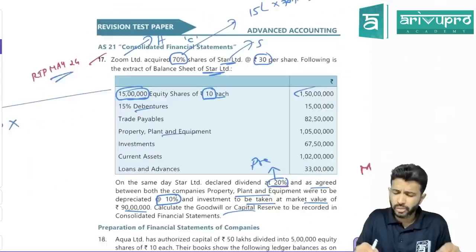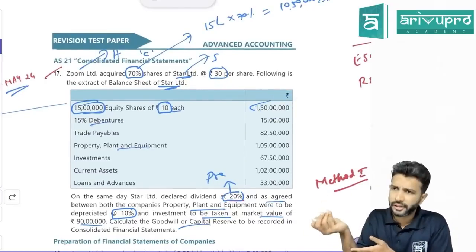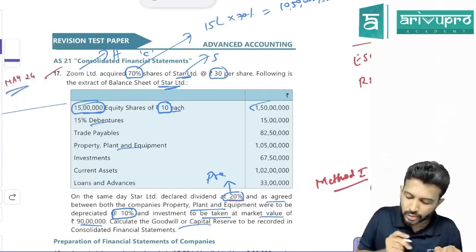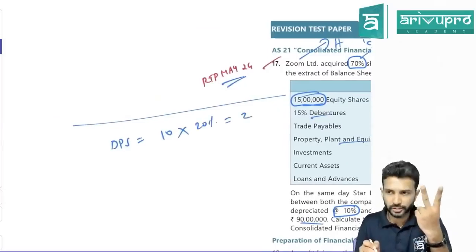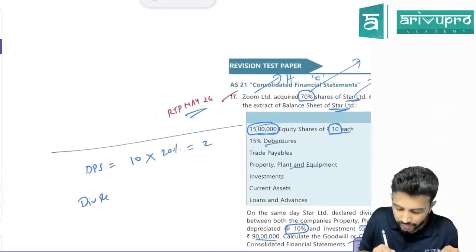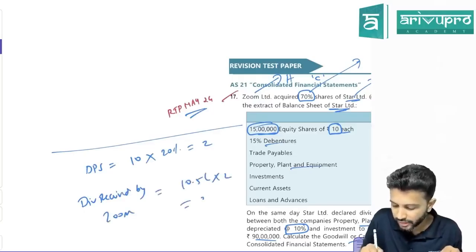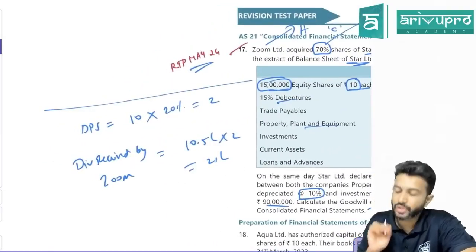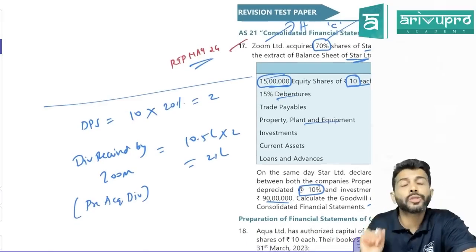Normally you multiply dividend on the total share capital. If you multiply on the total, you will get total dividend. If you multiply on each face value, you will get dividend per share. One share's face value is 10 rupees. They have declared the dividend at 20%, so on one share, how much dividend will you get? 2 rupees. How many shares does the holding company own? 10.5 lakh. So total dividend received by Zoom, the holding company: on one share 2 rupees, 10.5 lakh shares, how much? Quickly I'm solving. They've put up the solution. Okay. Is that okay with you? This is 21 lakh. What sort of dividend is this, post or pre? Pre-acquisition dividend. What should we do for pre-acquisition dividend?